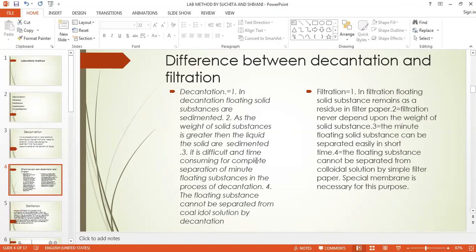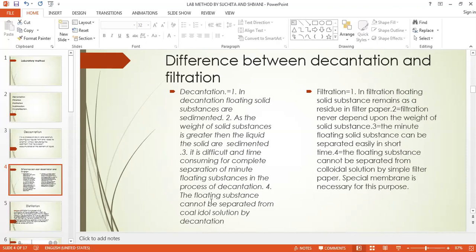It is difficult and time consuming to completely separate minute floating substances by decantation, which I have told already. And here the minute floating solid substances can be separated easily in a short time. In decantation it will remain sitting at the bottom, but here it will be on the filter paper.